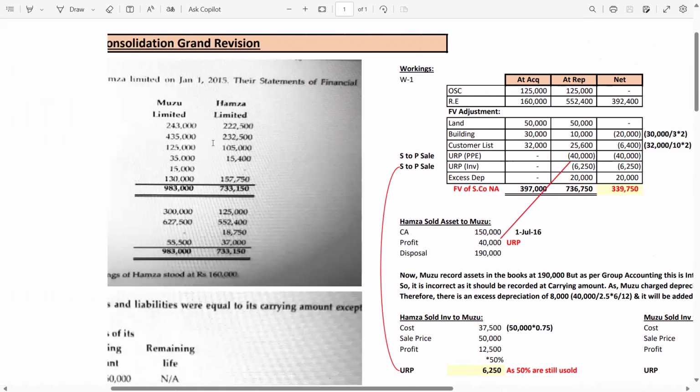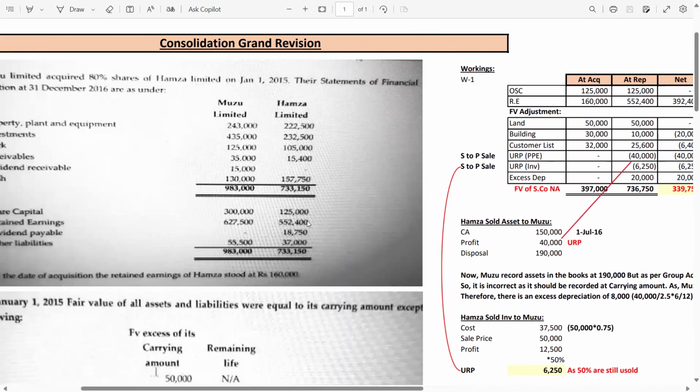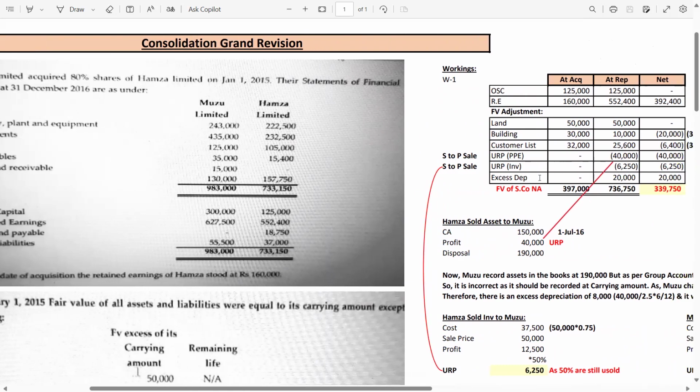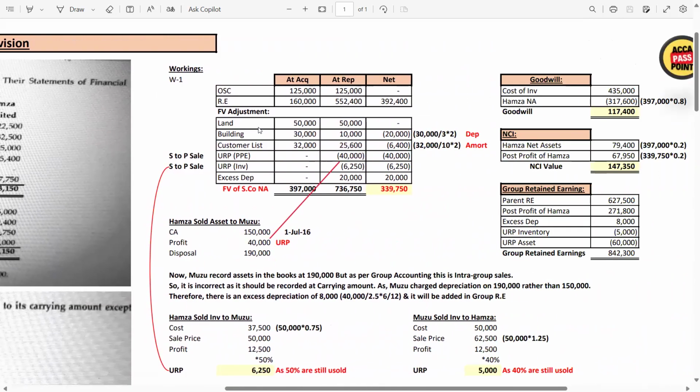Let me show you. Look, this one. 552,400 at the reporting date and 160,000 at the acquisition date. Now guys, if you remember, there were two fair value adjustments, excess of the carrying amount. So land 50,000 at the reporting and at the acquisition are the same. Why? Because land is a non-depreciable item. Now building 30,000 at the acquisition date, but at the reporting date it's 10,000 because, if you remember, I told you we have to depreciate it for 2 years.